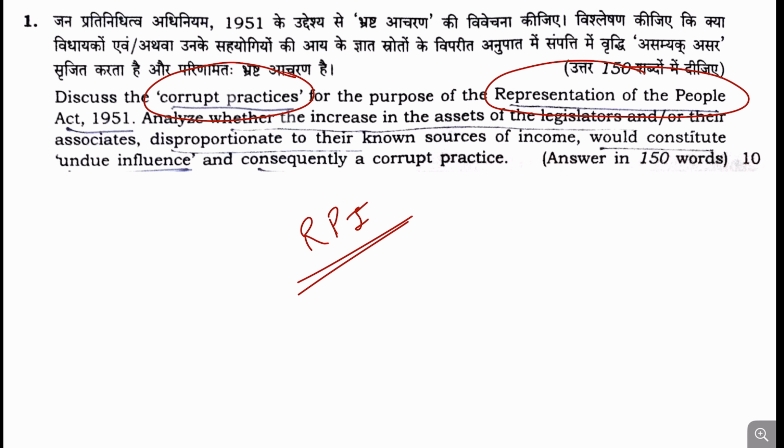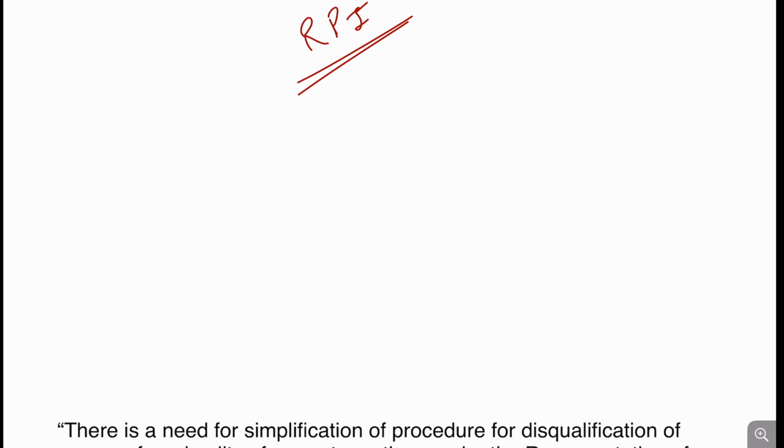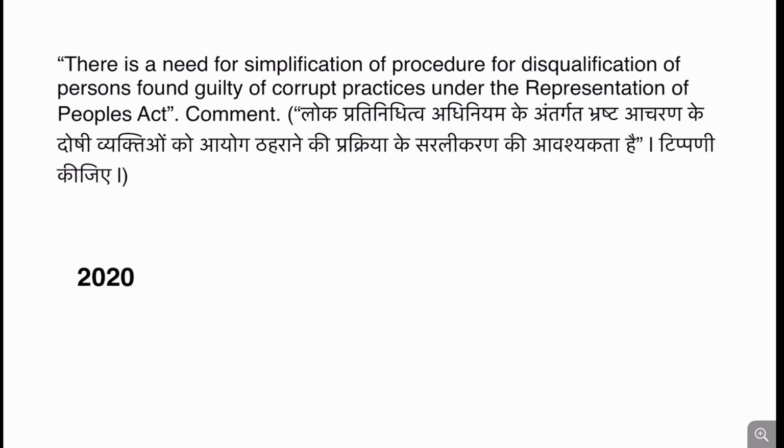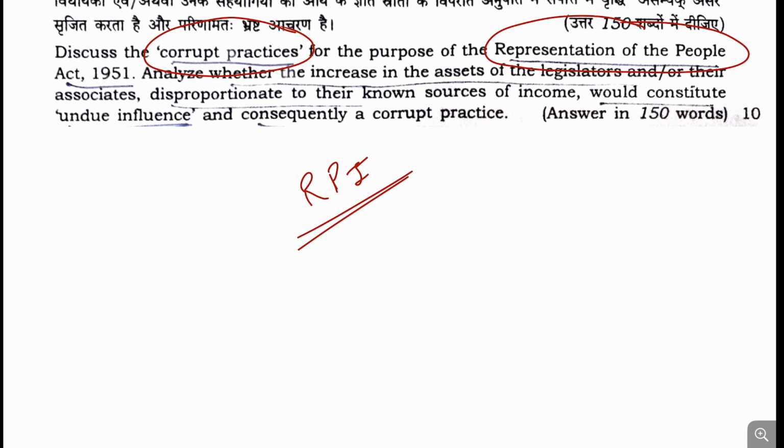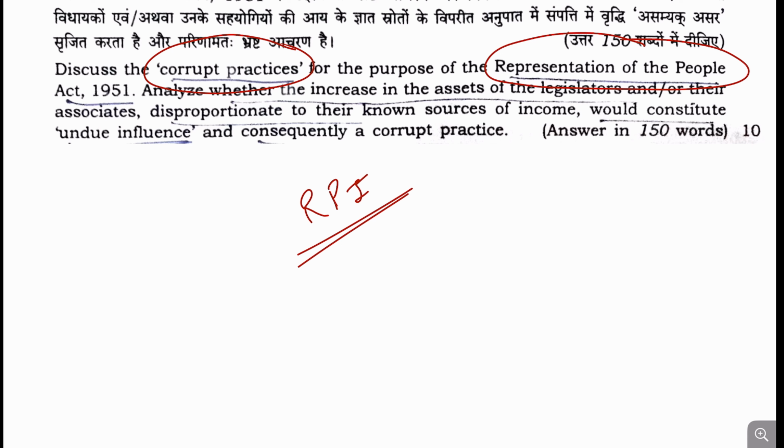This question is directly in line with the trend of the UPSC, and a question has already been asked on corrupt practices. It was asked in 2020 itself: there is a need for simplification of procedures with respect to disqualification of persons found guilty of corrupt practices under RPA. So this was a question which is direct on the trend of the UPSC. There is nothing problematic about this question, and I will categorize it as easy.